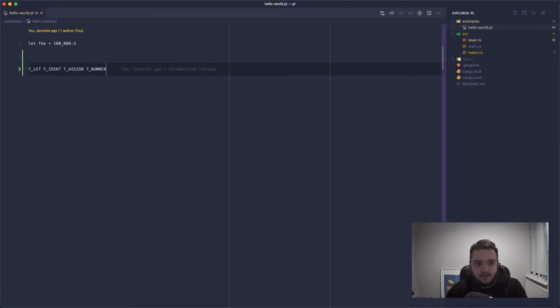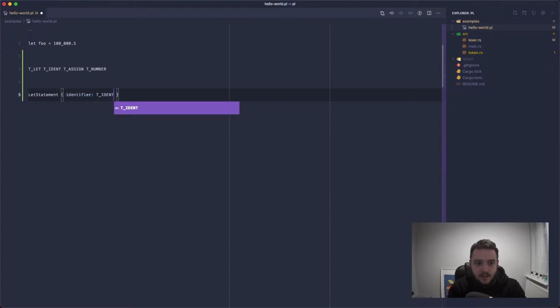The idea behind the parser is we're going to look at this stream of tokens now instead of a stream of characters, and turn this into something like a let statement. So when we hit the word let or the token let, we're going to know that we're declaring a new variable. So we're going to open up a let statement and we want to know what the identifier is, and that will become the T ident.